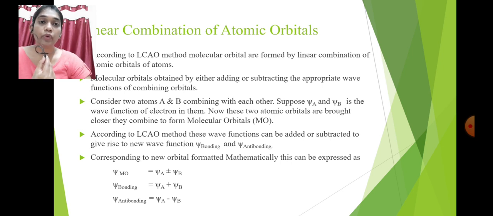If two atoms A and B combine, the wave function for atom A is psi A and for atom B is psi B. According to the LCAO method, these wave functions can be added, psi A plus psi B, or subtracted, psi A minus psi B. When we add psi A plus psi B, we get the bonding molecular orbital, and when we subtract, we get the antibonding molecular orbital.